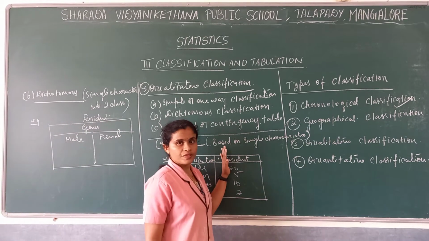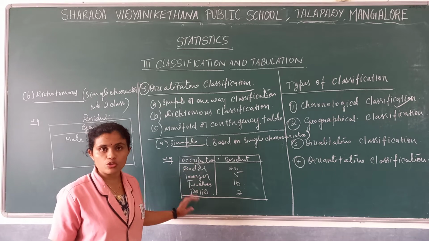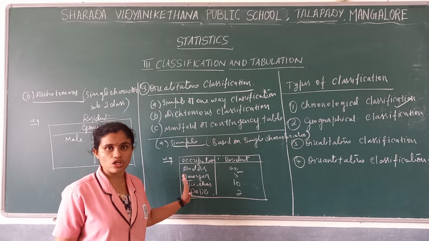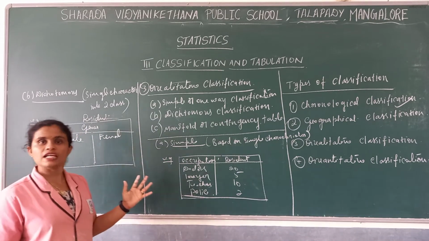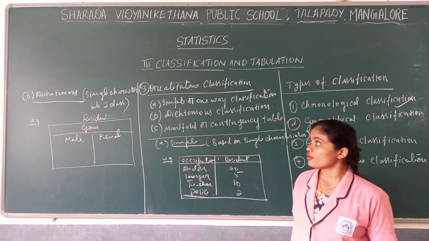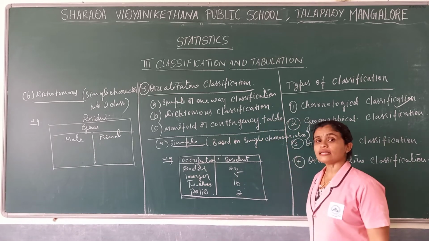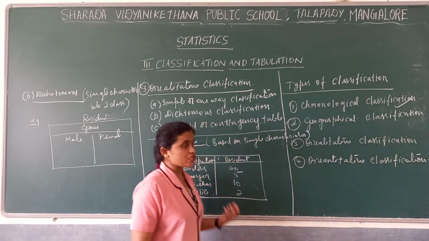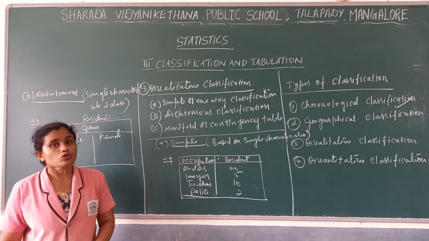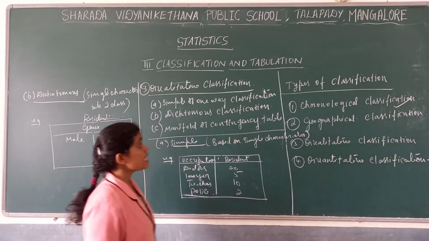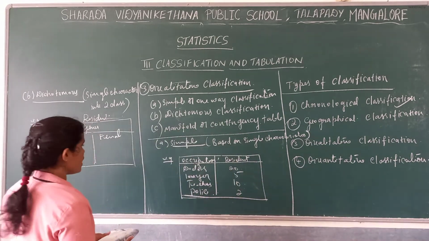Where we are resident, here we divide on the basis of occupation. We did not divide this occupation into two classes. But here we divided the gender into two classes, male and female. So such kind of classification we call dichotomous classification. And one more is there, manifold and contingency. That is when we divide particular data into two or more characteristics, we call it a contingency or manifold table. We will see what is that contingency and manifold table.